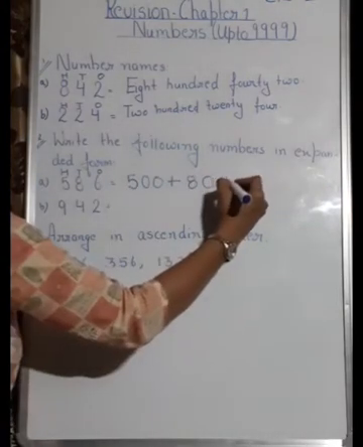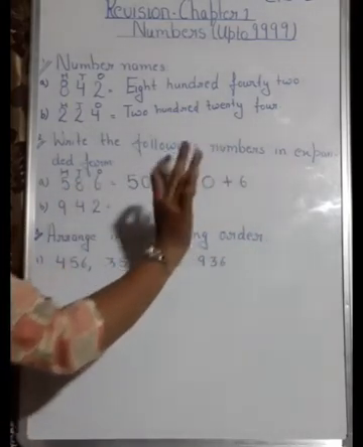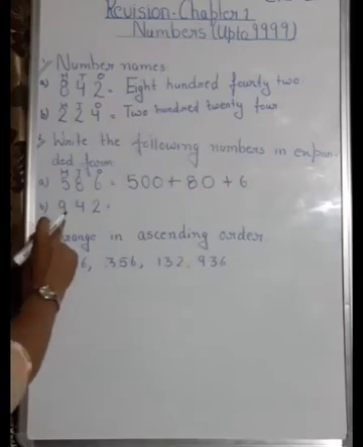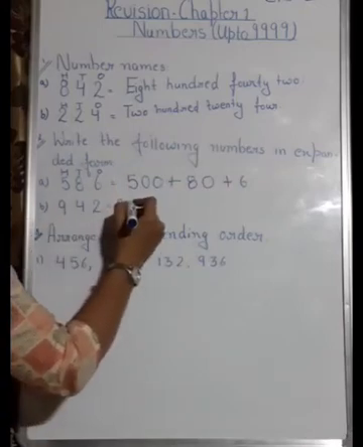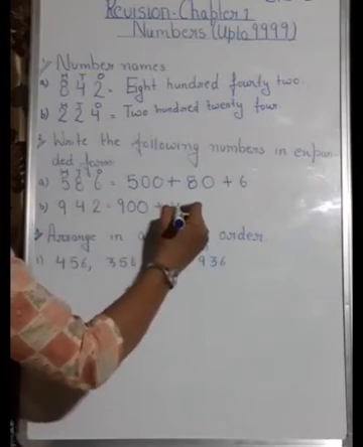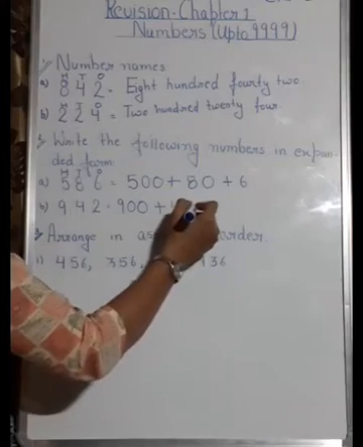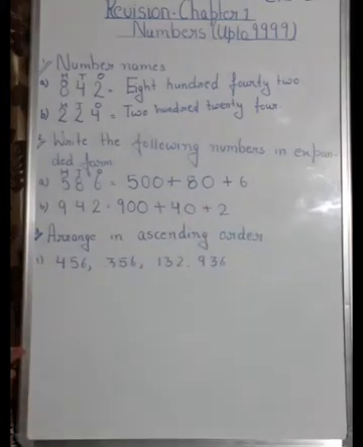Clear? And the last digit is 6. Now as you can see, there is no number after 6, so 6 will be written as 6 only. Same with this one. First write down 9. How many digits after 9? 2 digits. So write down 2 zeros. Plus then it is 4. How many digits after 4? Only 1. So put 1 zero, and plus 2. Okay, this is writing a number in expanded form.